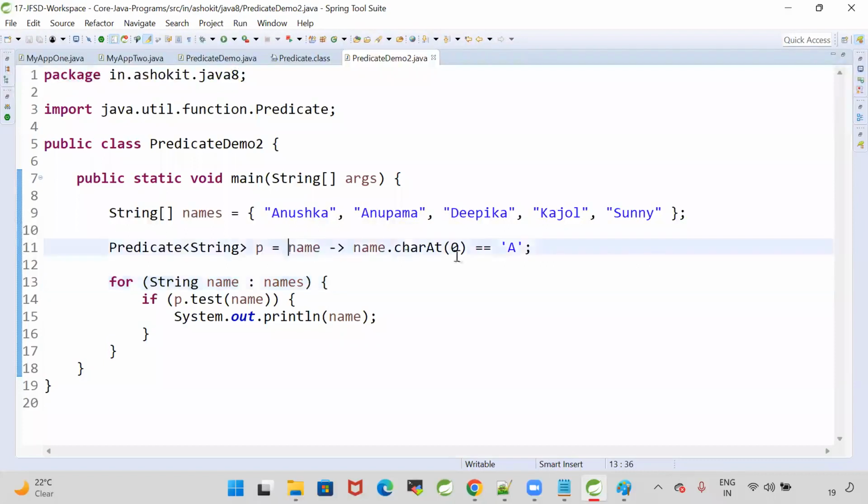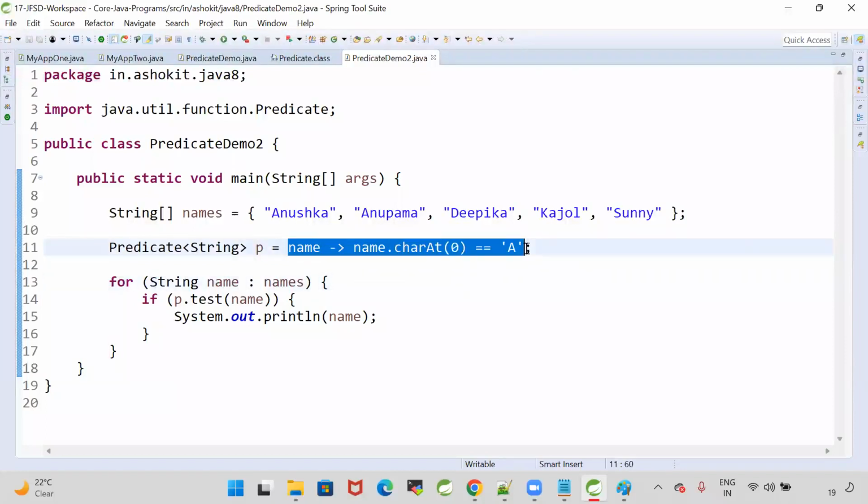Now, first I'm writing a lambda. My lambda will take a name as an input. Name is input for the lambda. Lambda is checking a condition. Lambda body is checking that this name, whatever the name we have given as input for the lambda, is it having a first character as A or not? charAt(0) will give the first character of the given input. It is checking with A. Is it starting with A or not? Then whenever you call this lambda, it will return true or false.